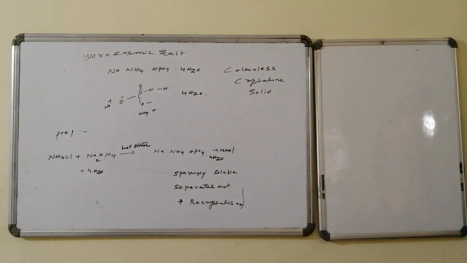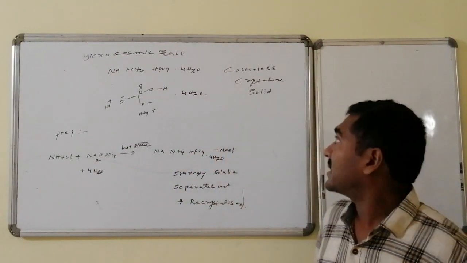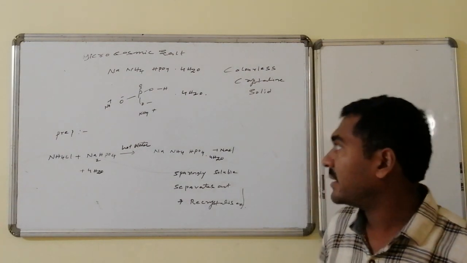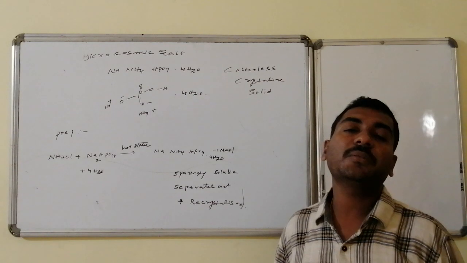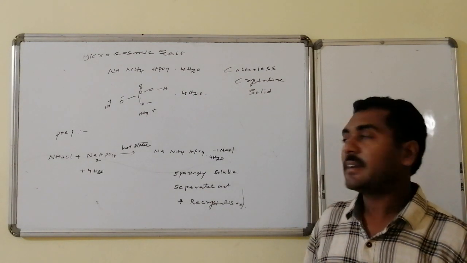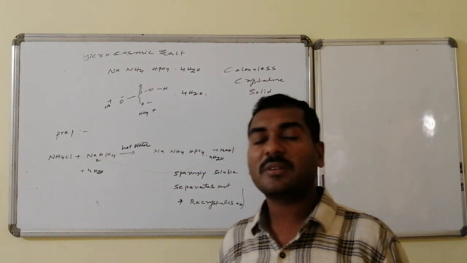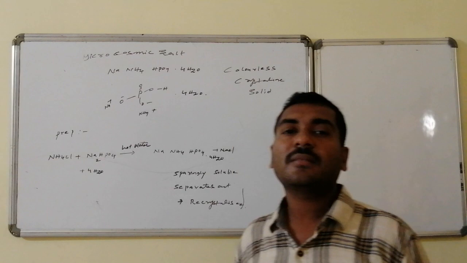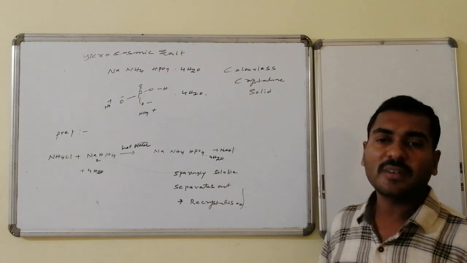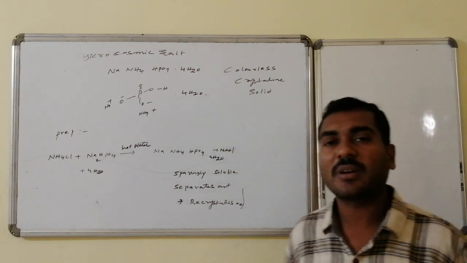Microcosmic salt, that is sodium ammonium hydrogen phosphate tetrahydrate, is called microcosmic salt. It is a colorless crystalline solid. It is prepared when a 1:1 ratio of ammonium chloride and disodium hydrogen phosphate in water is heated. As a result, this sparingly soluble sodium ammonium hydrogen phosphate tetrahydrate forms, and being sparingly soluble, it can be separated, crystallized and recrystallized to get the pure compound.